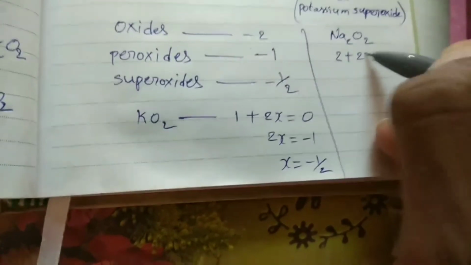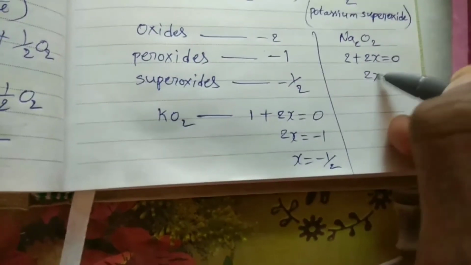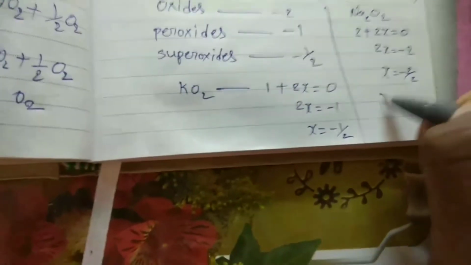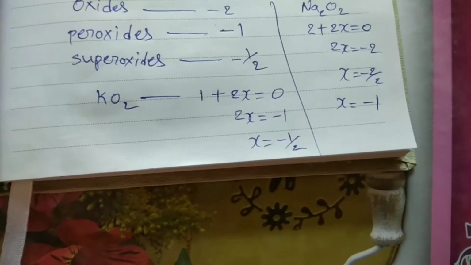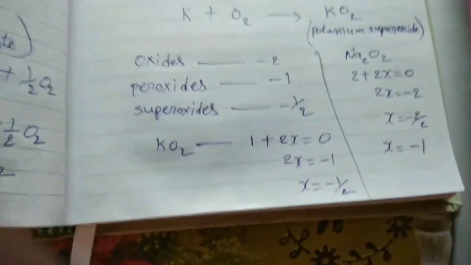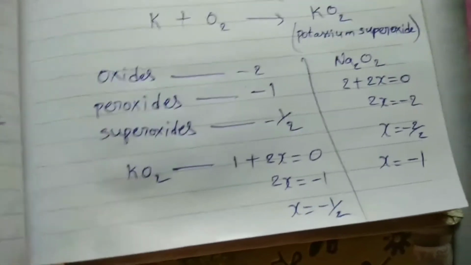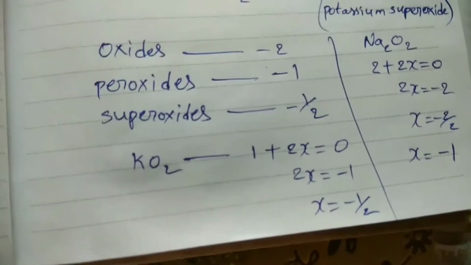So total 2 plus 2x equals 0, 2x equals -2, x equals finally -1. So in peroxides, oxygen oxidation state is -1. Remember this important point. In oxides, oxygen oxidation number is -2, peroxides -1, superoxides -1/2.